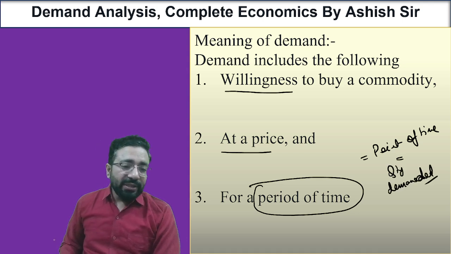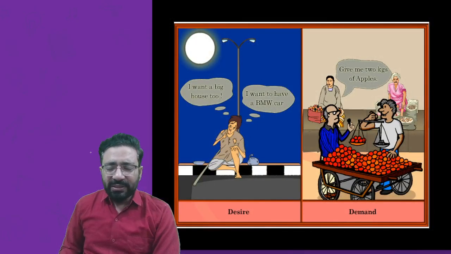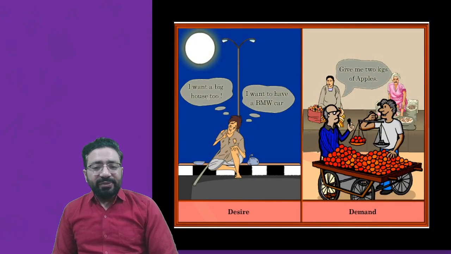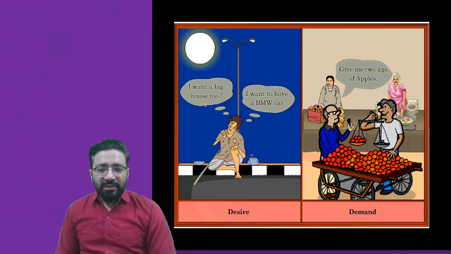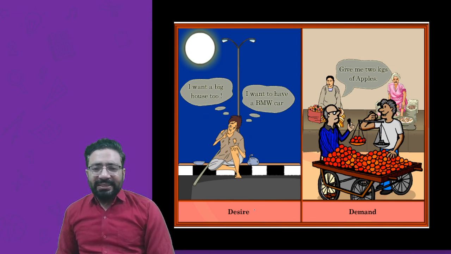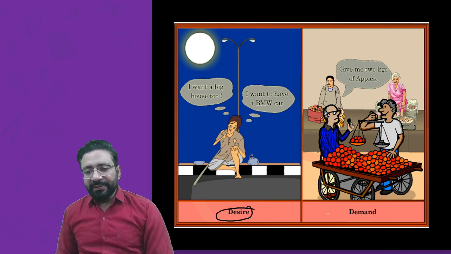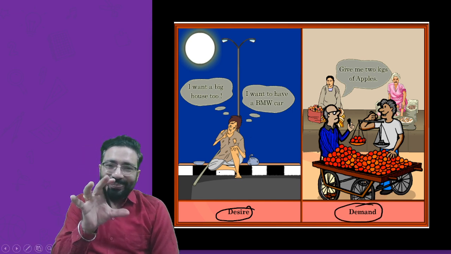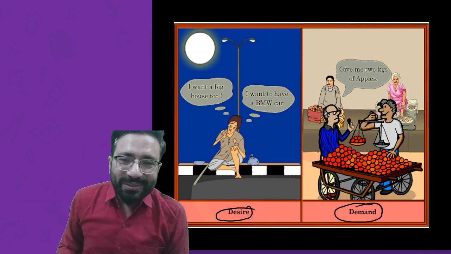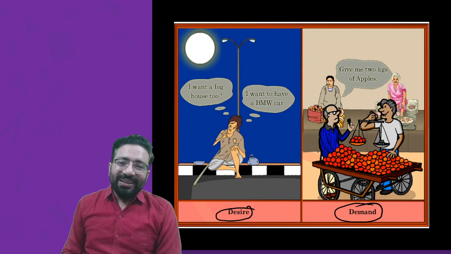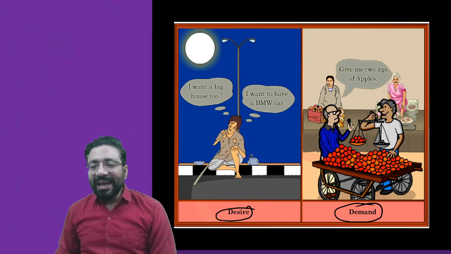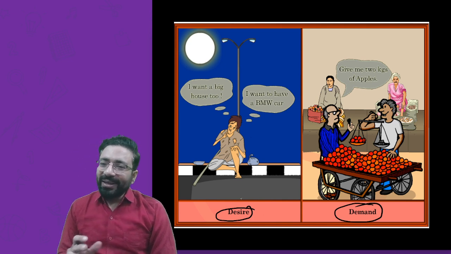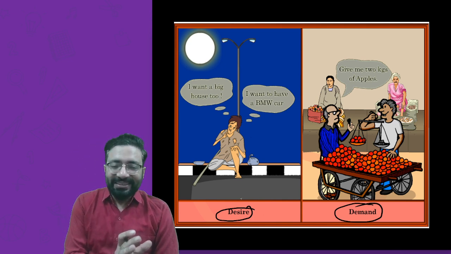Quantity demanded. Now coming to another aspect, what are the differences between desire and demand? What is desire? An unfulfilled demand. What is demand? A fulfilled desire. That is the basic concept working behind it. Desire is an unfulfilled demand, and demand is a fulfilled desire.